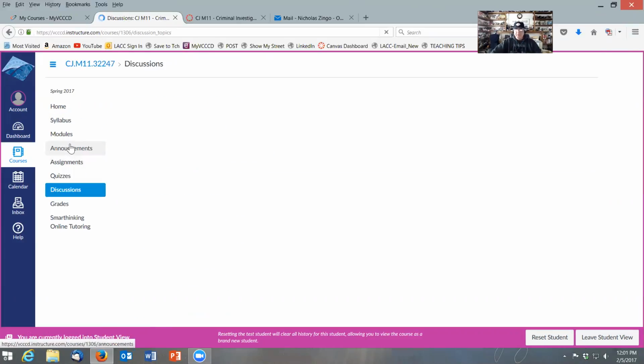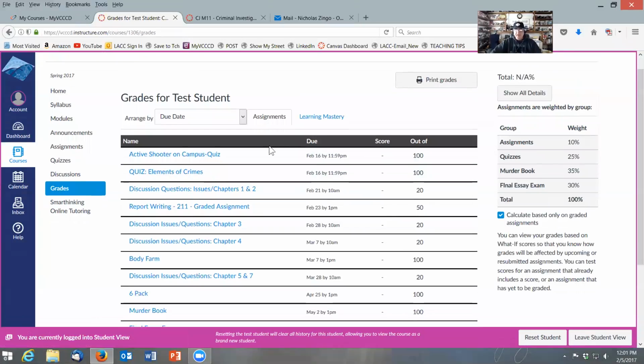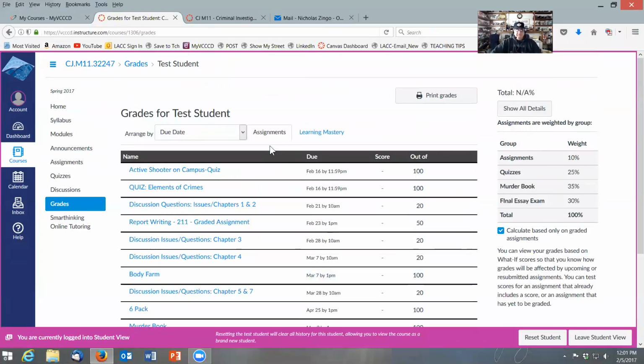There will be, quote, discussions, but those which are in your class schedule, they're listed, will be turned in hard copy in class, in person, not to be handed off to another student to turn in, otherwise there will be no credit for it. And then when you want to check your grades as you submit items and I grade them, you will have a listing of your grades here. So pretty much that's it.